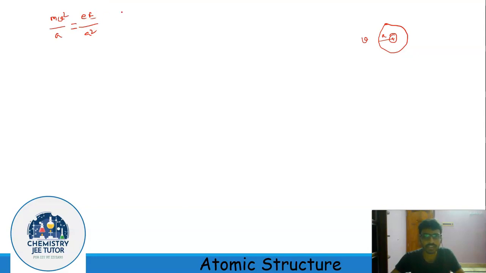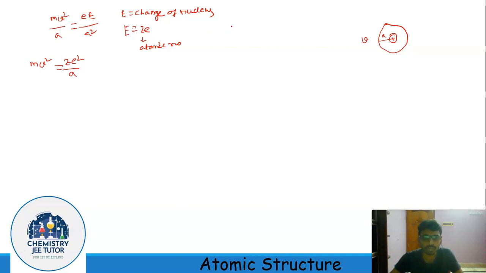Here E is the charge of the nucleus that Bohr used, and for matching with the usual textbook I am writing E equal to Ze, where Z is the atomic number. So from this relation we get mv square equal to Ze square by a.